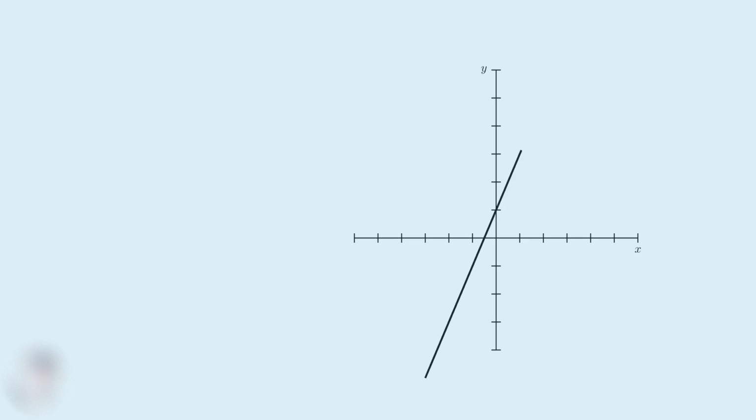A linear equation, when graphed on a coordinate plane, always forms a perfectly straight line. Every single point on this line represents a solution to that equation. The most useful form for graphing linear equations is called slope-intercept form. This form is written as y equals mx plus b. In this form, the letter m represents the slope of the line. The slope tells us how steep the line is and in which direction it goes. The letter b represents the y-intercept, which is the point where the line crosses the y-axis.